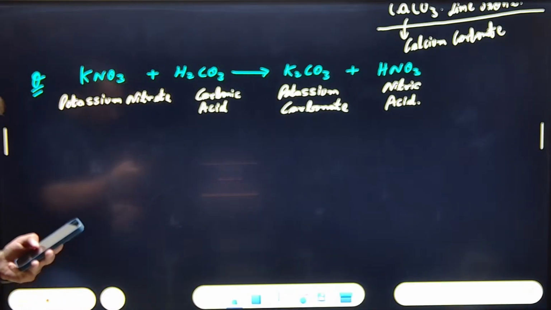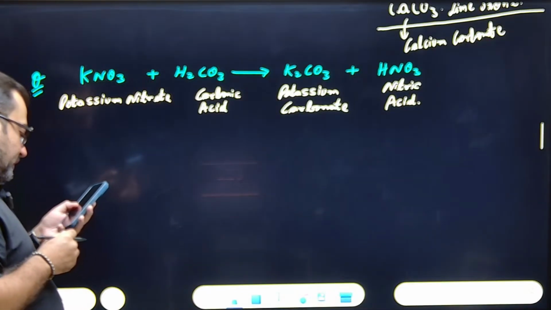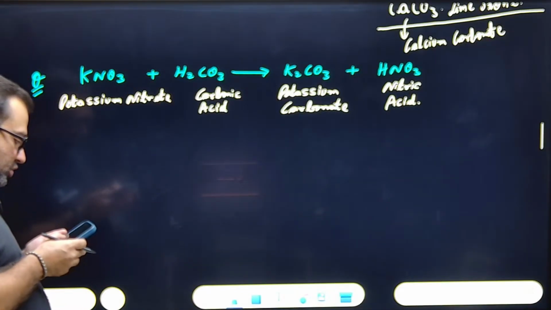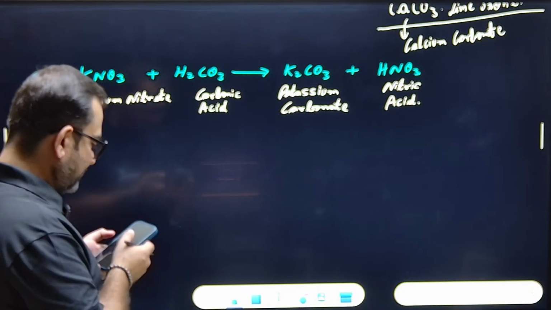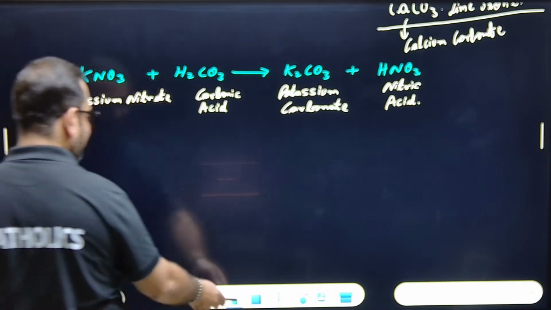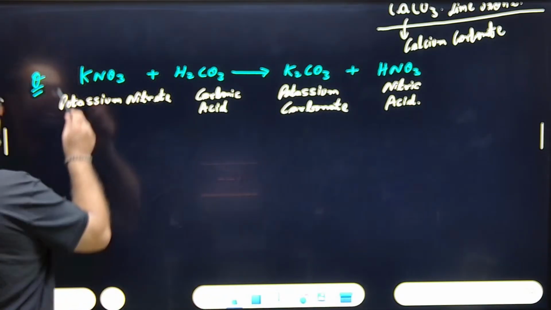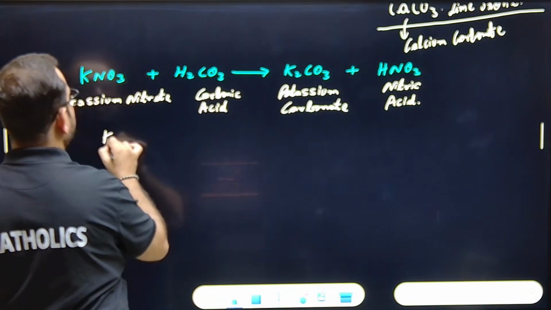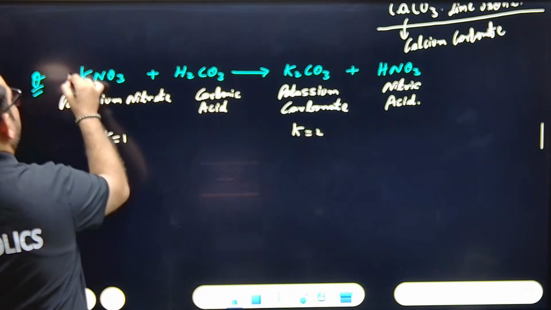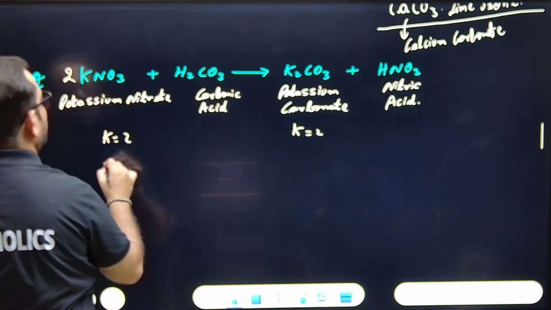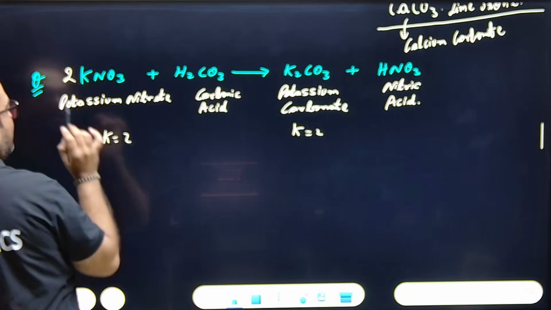Enough of the names now. Balance. Look for the chemical names properly. Now balance this. Here K is 1, here K is 2. So how to make it 2? Multiply by 2. That's it. This is 2, 2.